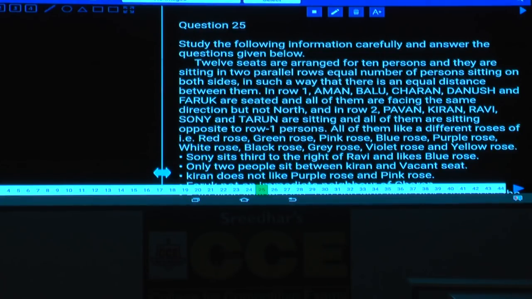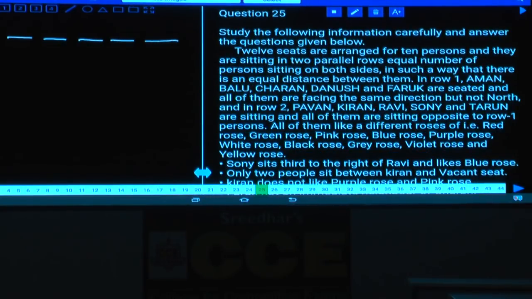Now 2 parallel rows were given, 1, 2, 3, 4, 5 and 6. In these 12 seats, how many are occupied? Only 10 persons are seated, which means 2 of these are vacant seats. In each row there is exactly 1 vacant place, in such a way that there is an equal distance between them.